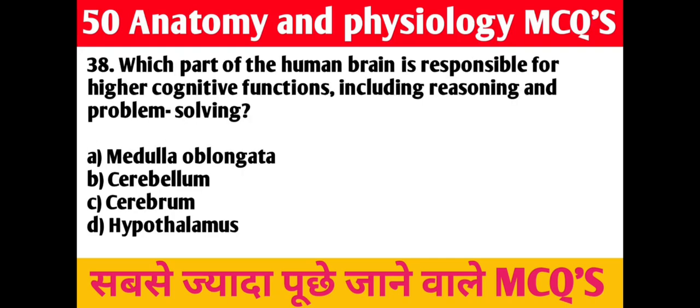38. Question. Which part of the human brain is responsible for higher cognitive functions including reasoning and problem solving? A. Medulla oblongata. B. Cerebellum. C. Cerebrum. D. Hypothalamus. Right answer is hypothalamus.